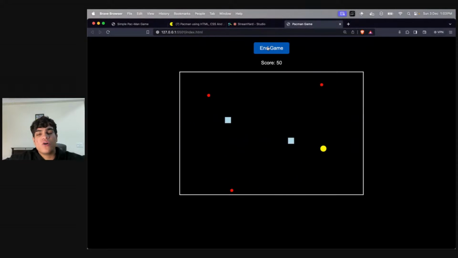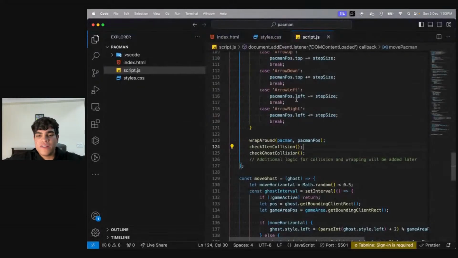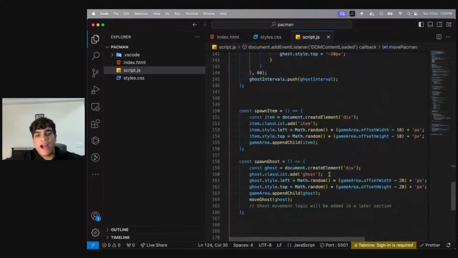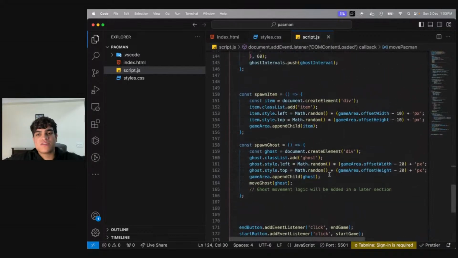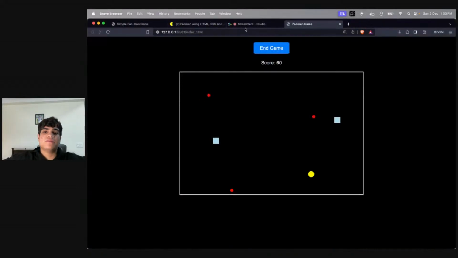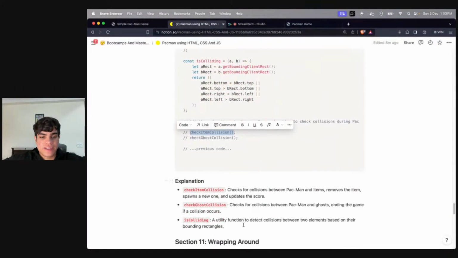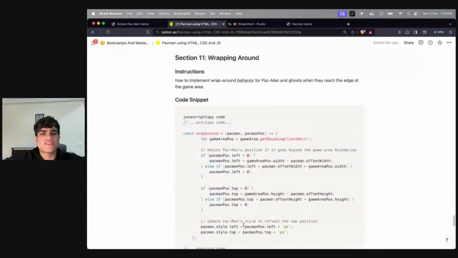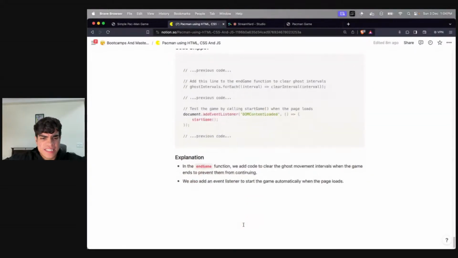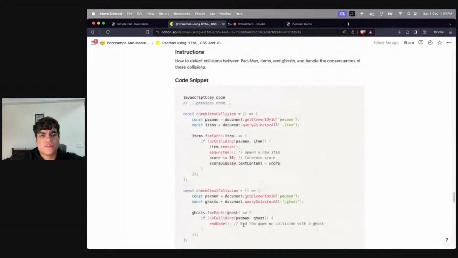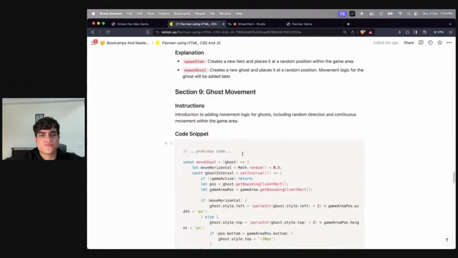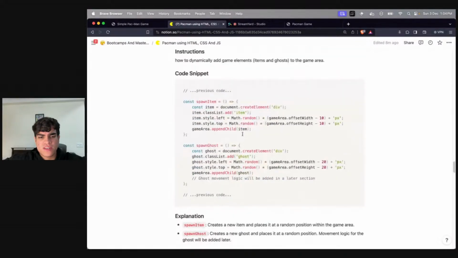I still haven't added the part where I need to add more ghosts, so we'll do that as well. When do I need to add more ghosts? I need to add more ghosts the moment my score is divisible by 5. So, wrapping around, finalizing and testing: adding ghosts, ghost movement, spawning ghosts.